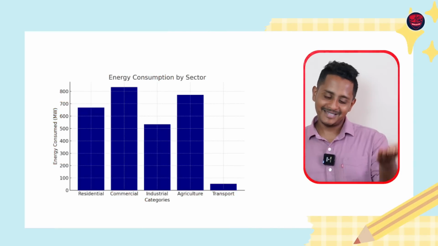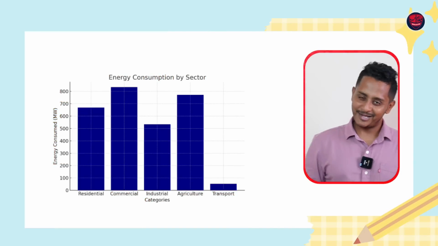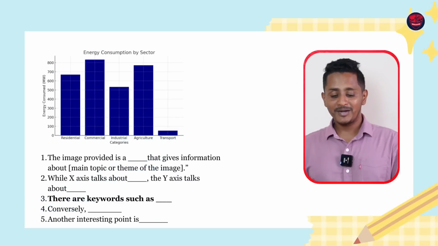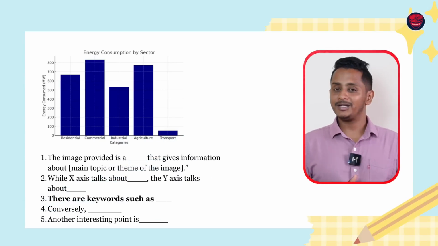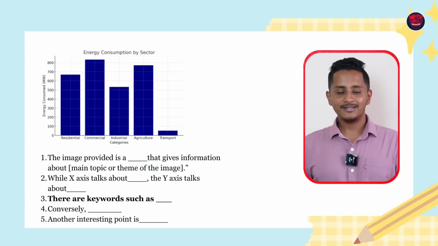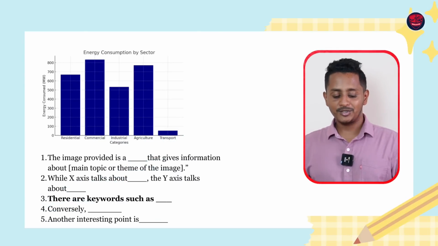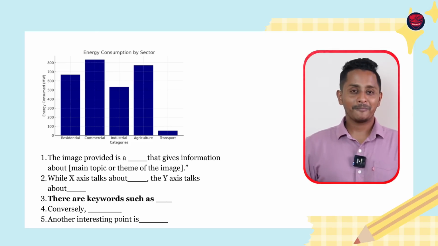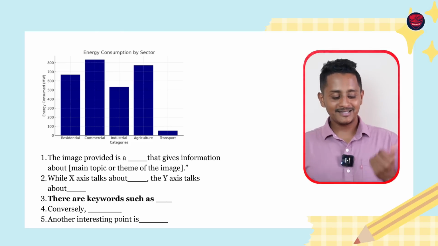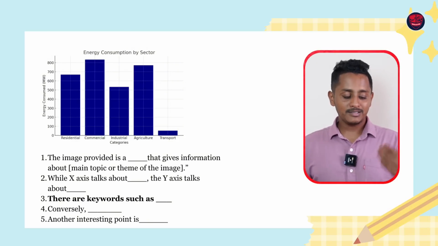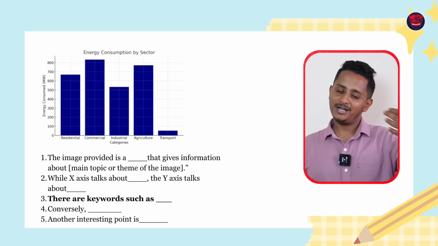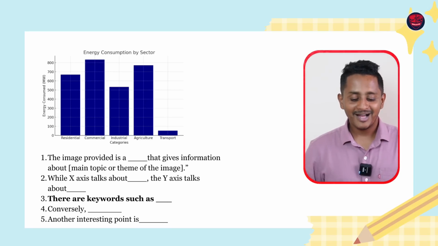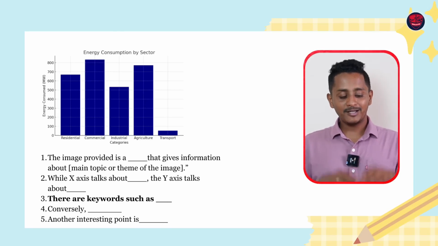For instance, the same question, I'll just show you what a mechanical response would look like. The image provided is a bar graph that gives information about energy consumption by sector, while x-axis talks about residential, commercial and industrial categories, y-axis talks about energy consumed. There are keywords such as residential, commercial, industrial categories, agriculture, transport. Conversely, 0, 100, 200, 300, 400, 500, 600, 700, 800. Another interesting point is energy consumption by sector, blue color, black color, square picture.